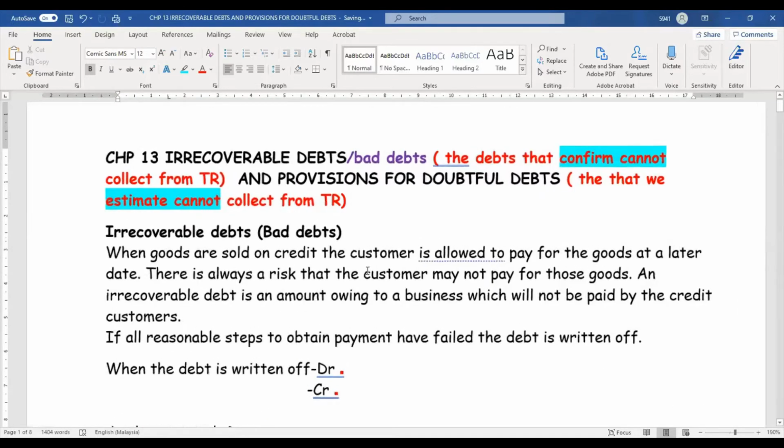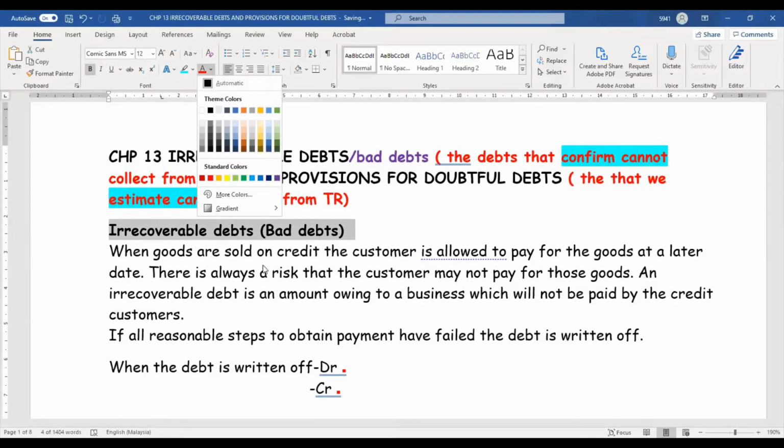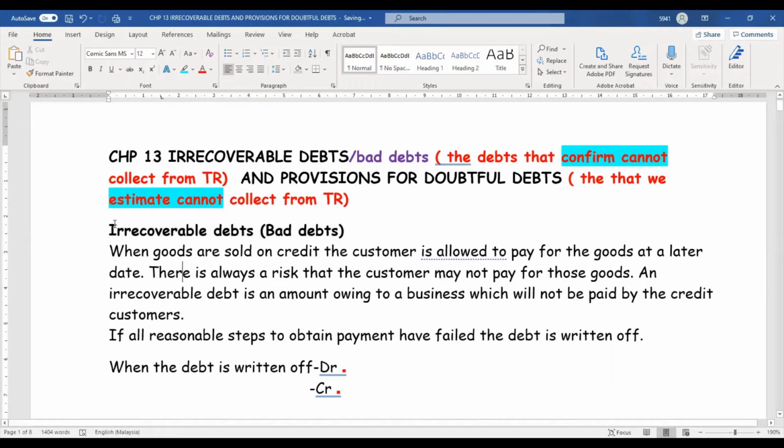We continue to read. What is irrecoverable debt? Irrecoverable debt, or another name is bad debt. When the goods are sold on credit, you know what on credit is, right? On credit means we sell on debt. The customer is allowed to pay for the goods at a later date. It's a credit sale. There's always a risk that the customer may not pay for those goods.